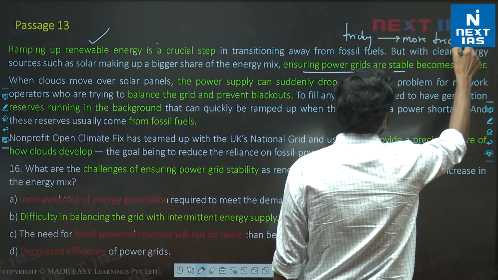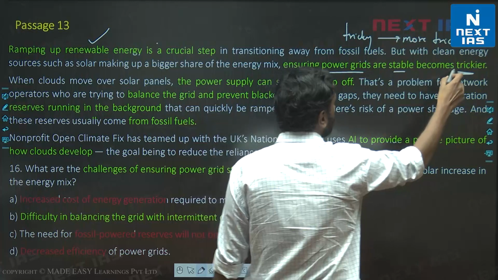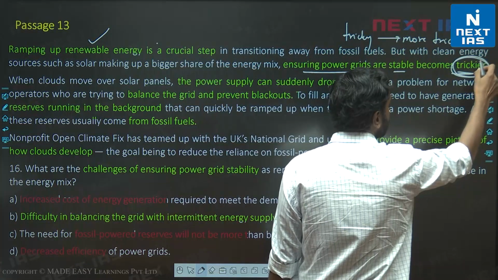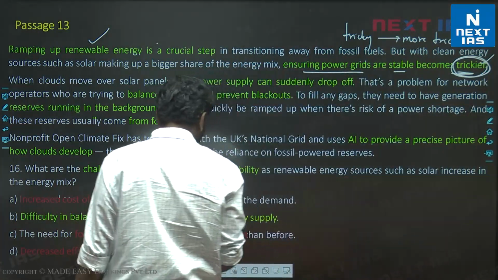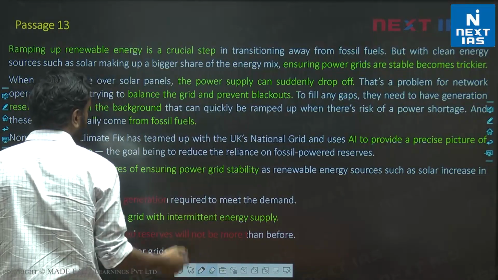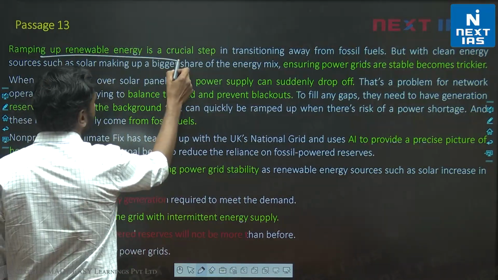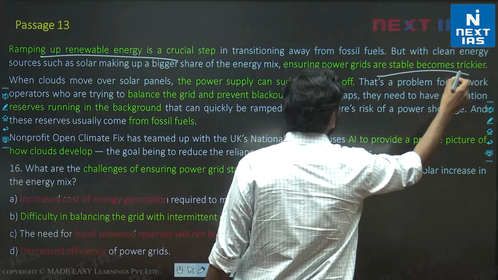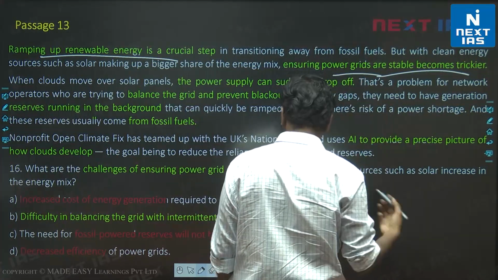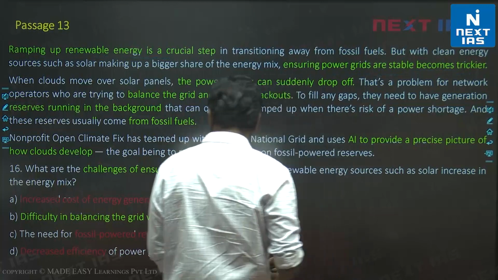trickier now. This challenge increased here, right? When we ramped up renewable energy, the stable energy power grid becomes a challenge. To maintain it becomes a challenge.